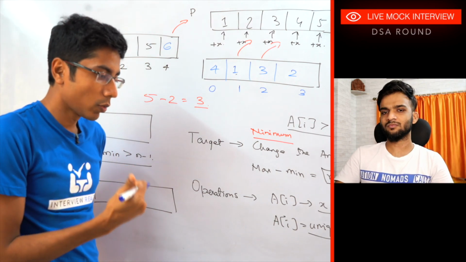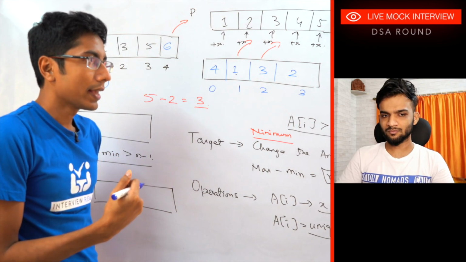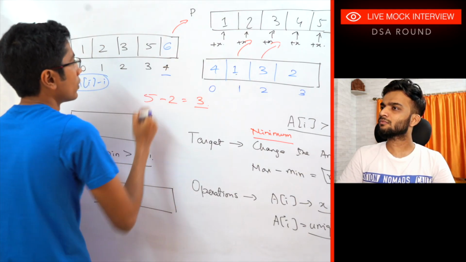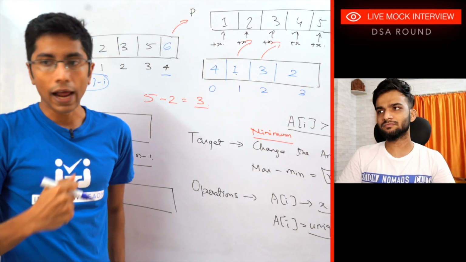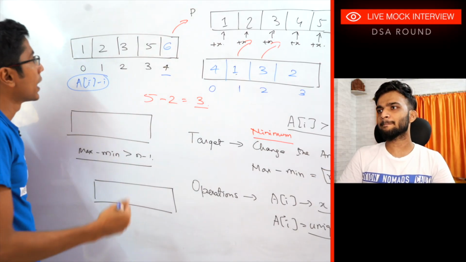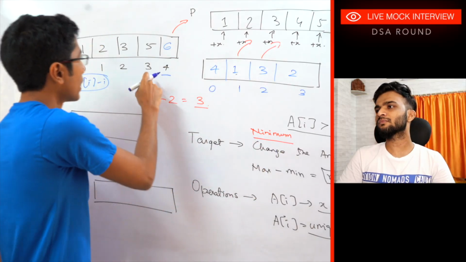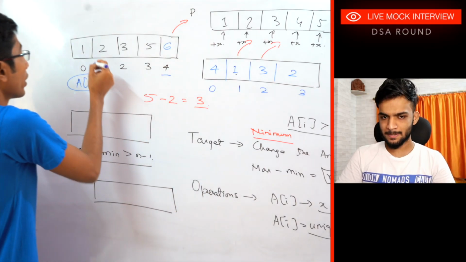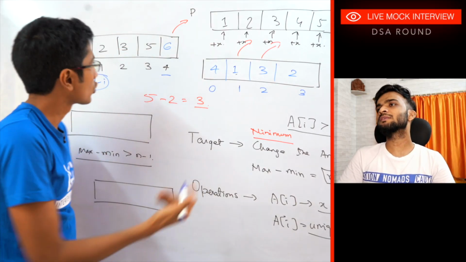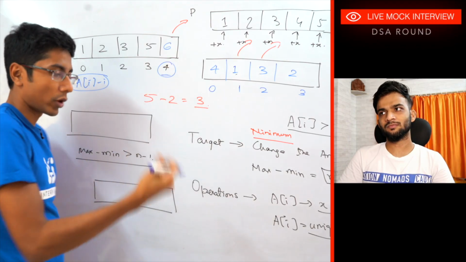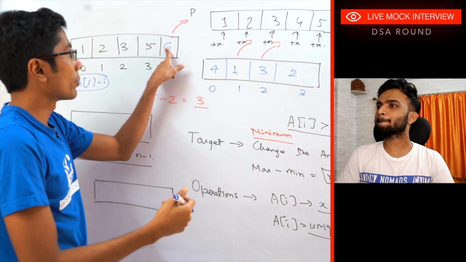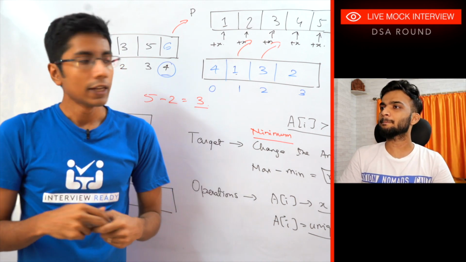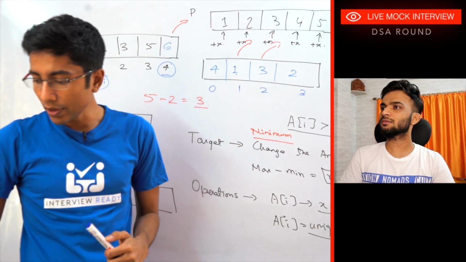And now I need to ask myself only one question: is there any element greater than 5? Yeah, there can be. And if there is any element greater than 5, then map it to an element which is missing in this permutation. Okay, that is one approach. Or in this permutation, which elements are missing? So I'm going to get 4, and then I'm going to say, okay, the element which is out of the permutation, convert that to a 4. That will be a single operation. Yeah. Okay, so let me write this down.